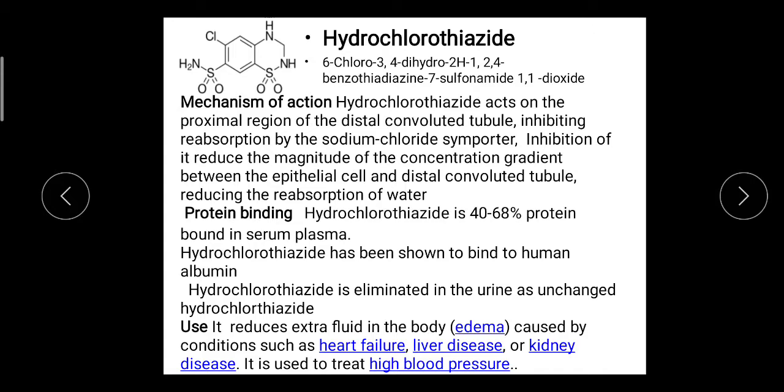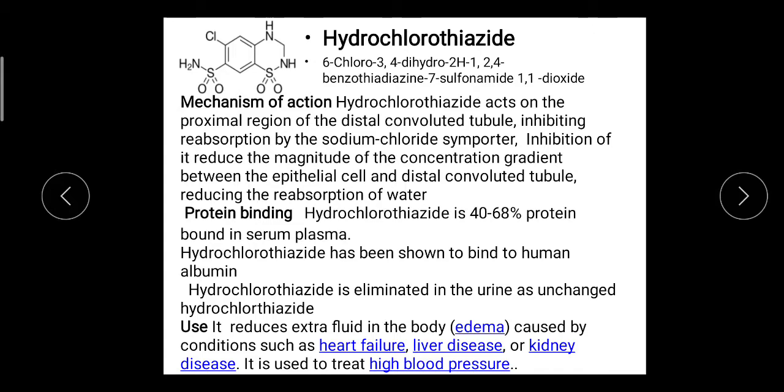Between the nitrogen and the 4th carbon there is saturation, a single bond is present. 2H, same, the second nitrogen having a hydrogen, or saturation. 1,2,4-benzothiazide. At the 7th position the sulfonamide group is present, and 1,1-dioxide means the sulfur has two oxygens.